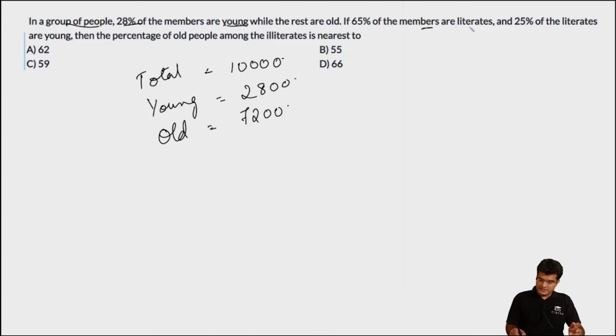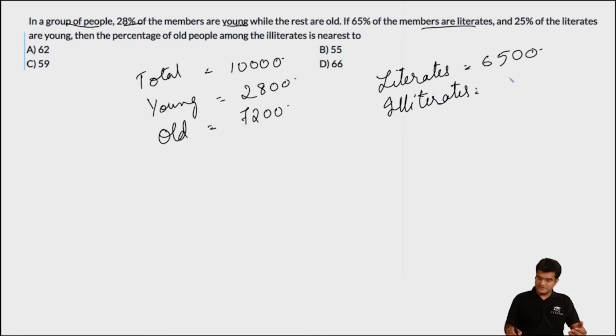We are also told that 65% of the members are literates. So what is the number of literates? The number of literates will be 6,500. And all the remaining are illiterate. So what is the number of illiterates? The number of illiterates will be 10,000 minus 6,500, which is equal to 3,500.